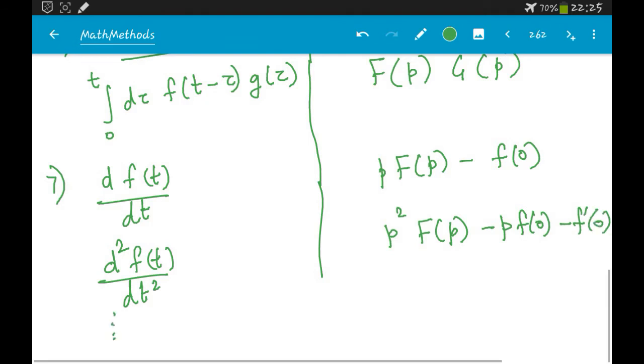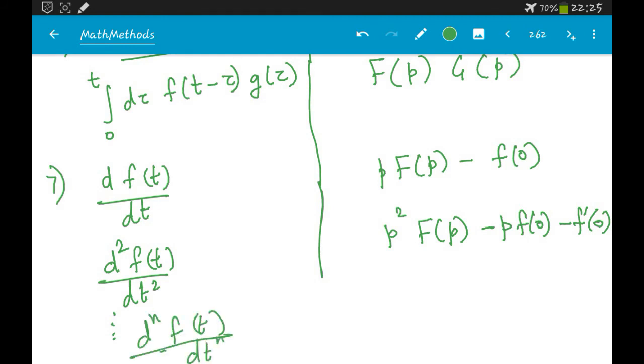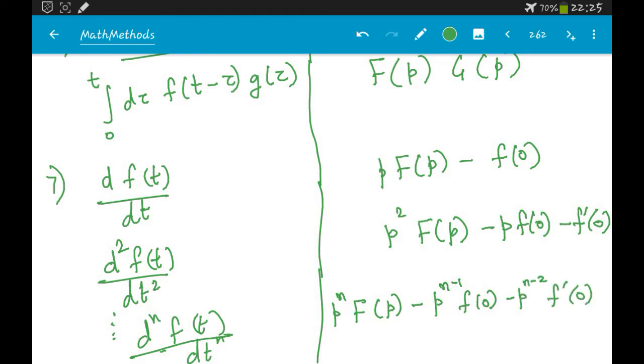And similarly for d n f of t by dt power n, this would be nothing but p power n F of p minus p power n minus 1 f of 0 minus p power n minus 2 f dash of 0, and so on up to minus f power n minus 1 of 0. Okay, so these are your formulas.